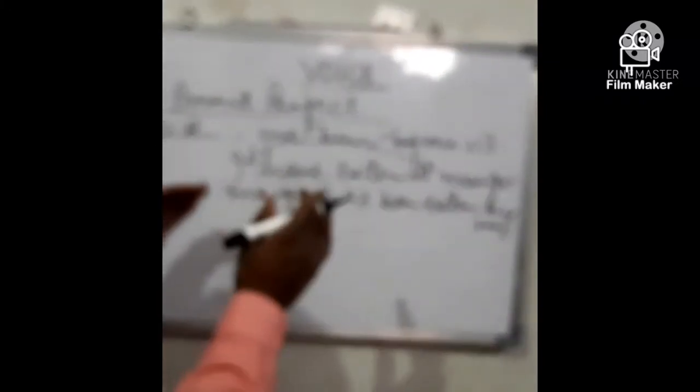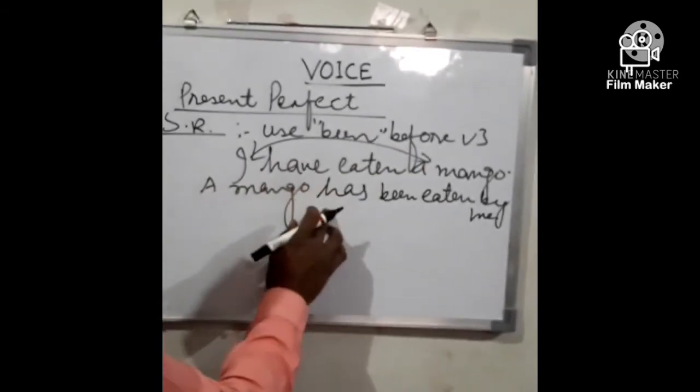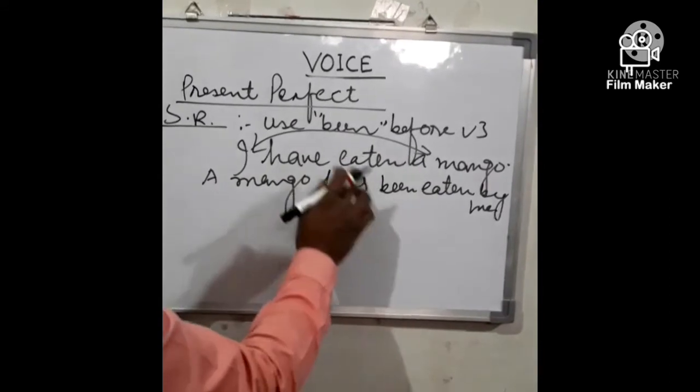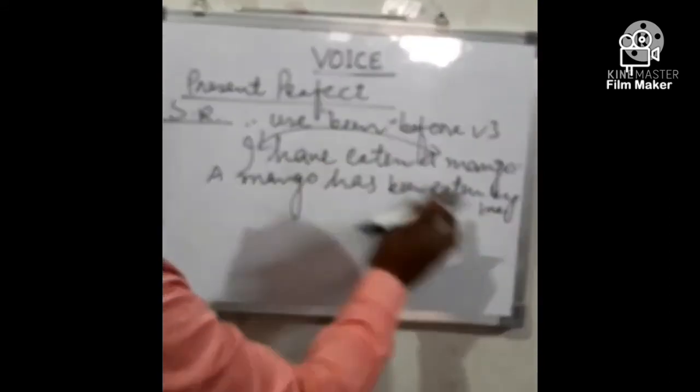Change the position of subject and object. A mango will come here. A mango. Now has for mango. Has. Then put been and V3 will be eaten by me.